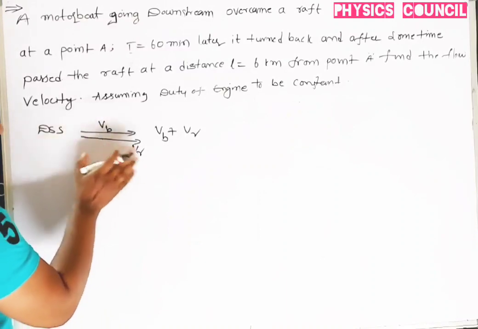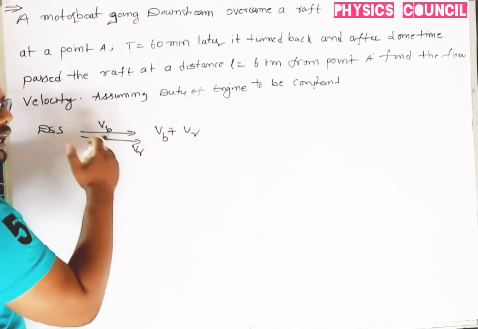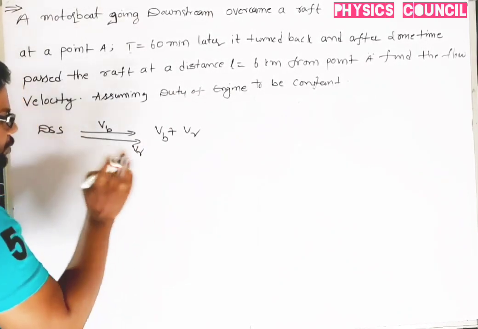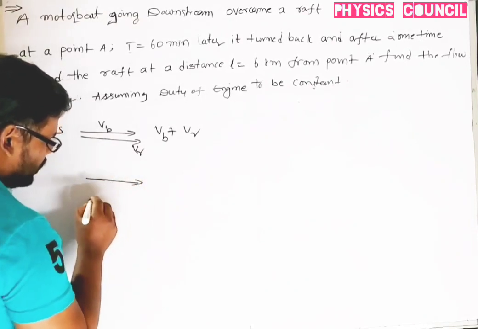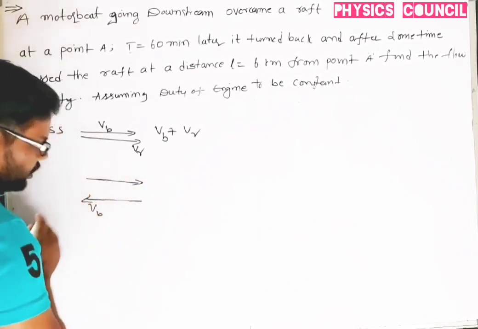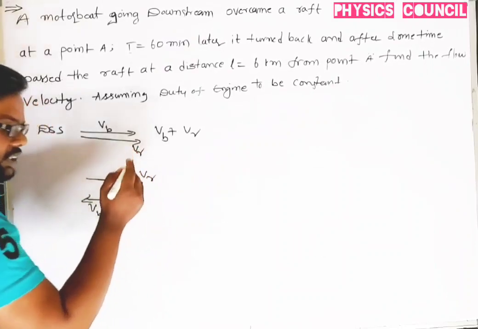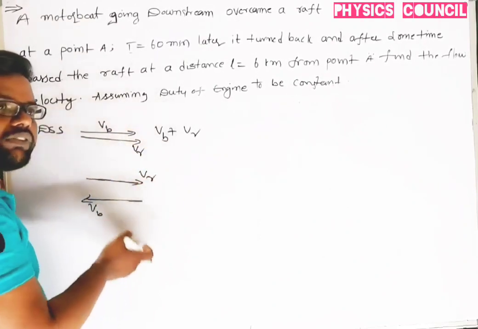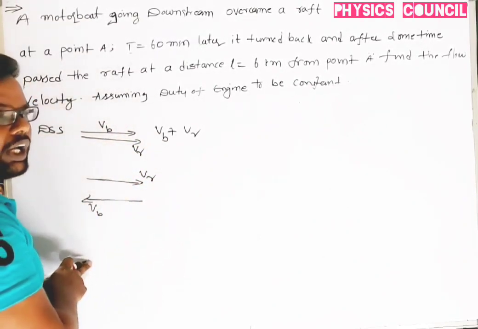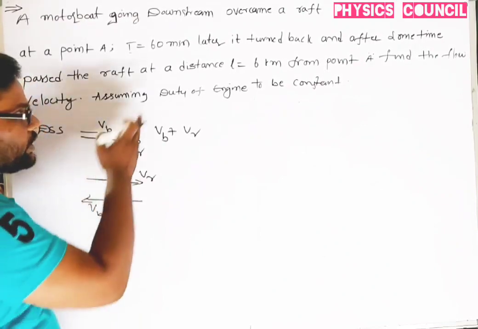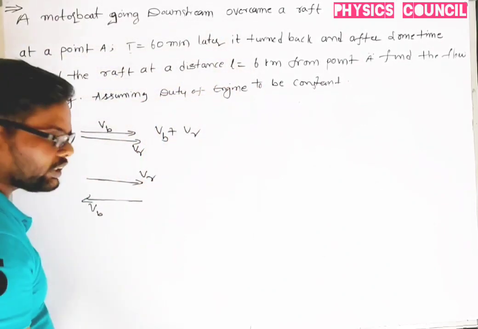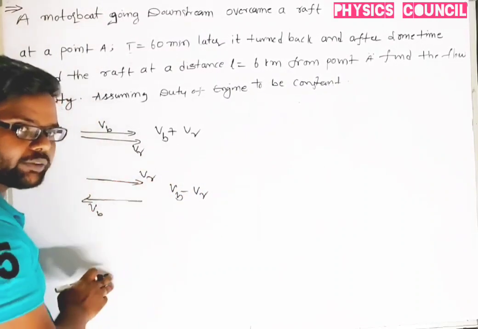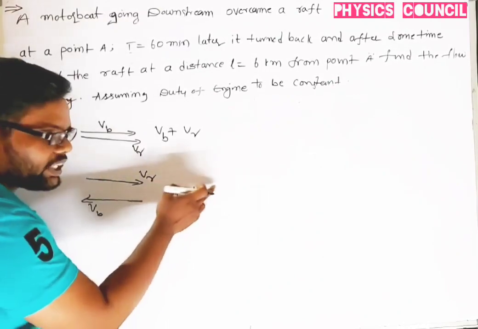When the velocity of the boat is against the velocity of the river, that is what we call upstream. The velocity of the boat is along this direction, and the velocity of the river is along this direction. So the velocity of the boat is going to be decreased, in the case of the duty of the engine being constant. So that's why we can write it as Vb minus Vr.